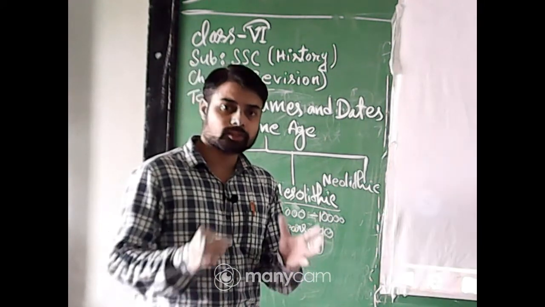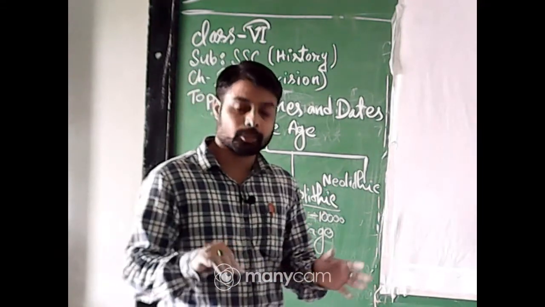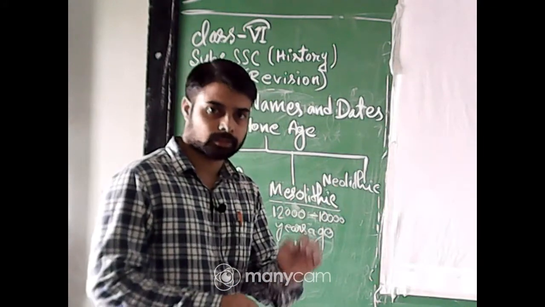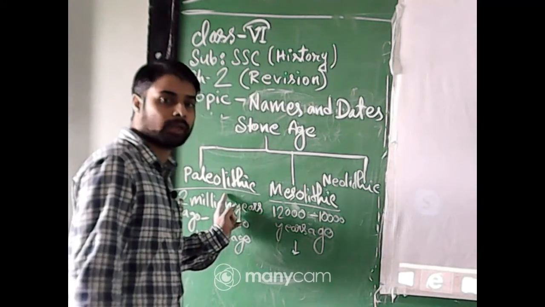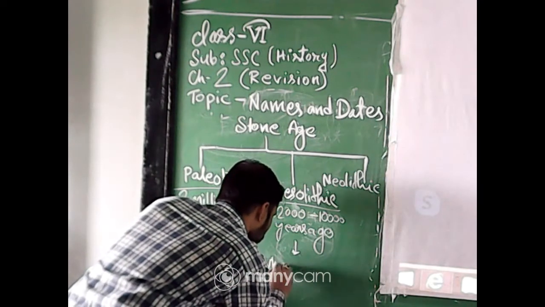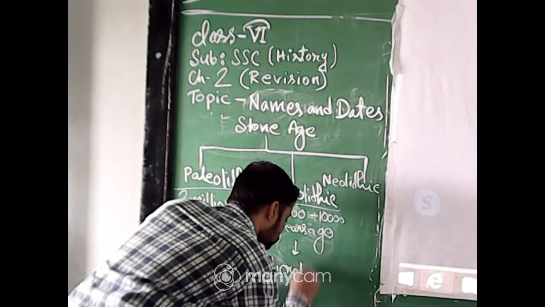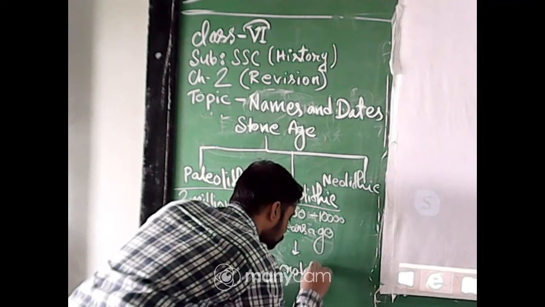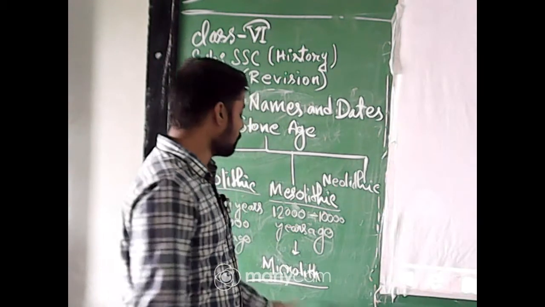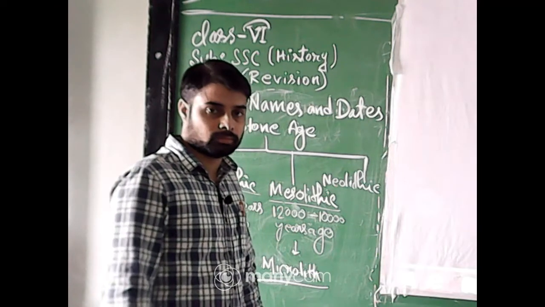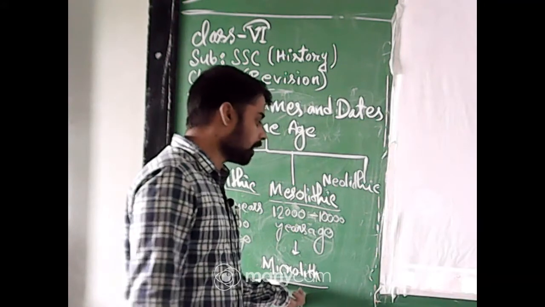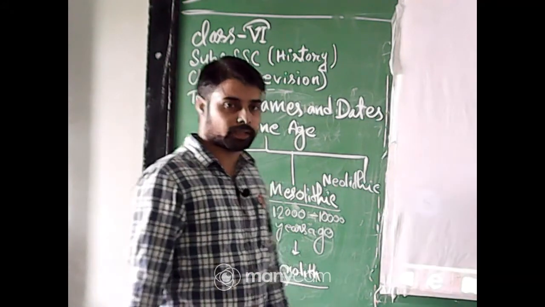The weapons and tools with a handle made of bone and wood are much sharper than the stone tools discovered in the Paleolithic ages. These are called microlith. Now I think we have understood microlith and megalith. Microliths are tiny stone tools, and the simple stone tools are megalith.